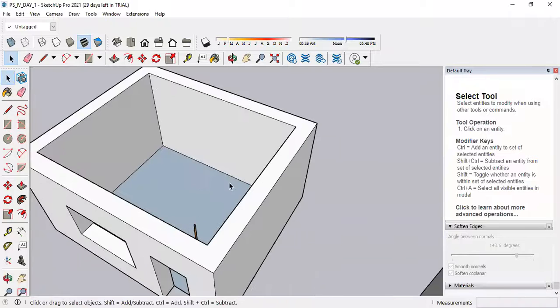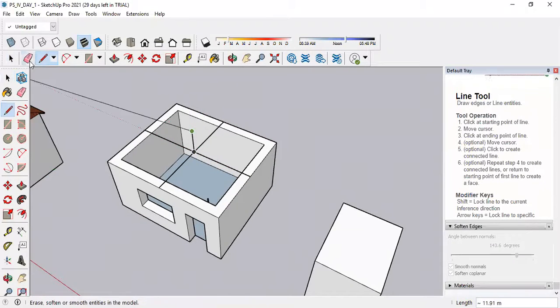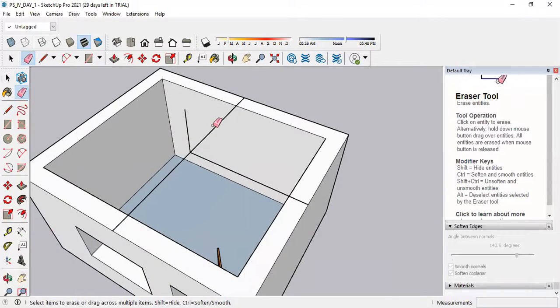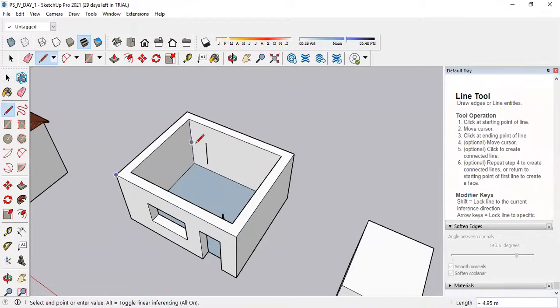I understood. We have already done that in the internship program. Just a moment. Make one point like this. Then, in case you want to erase this line, you can erase it. Keep this line only. Select the pencil tool.